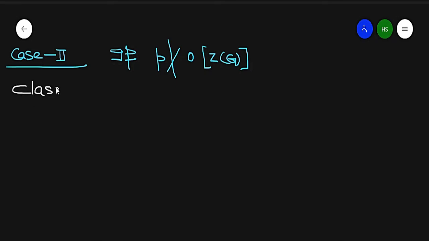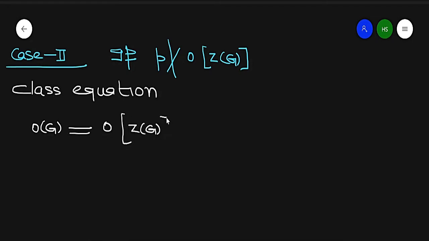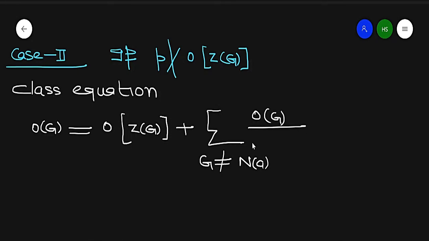as we know, what is the class equation? The class equation is: order of G is equal to order of center of G plus summation over A in G, where G is not equal to normalizer of A, of the order of G over order of normalizer of A. So I write it as equation number 1.